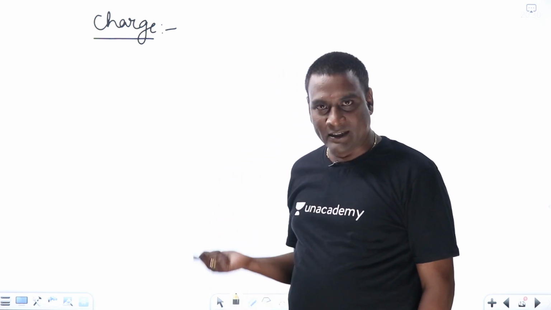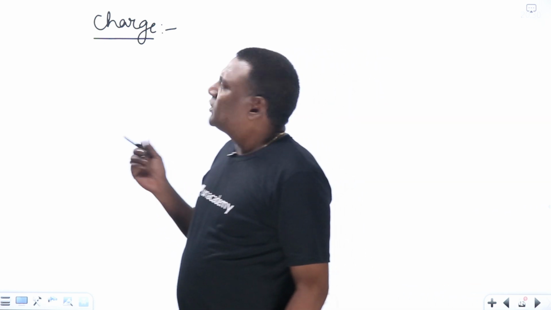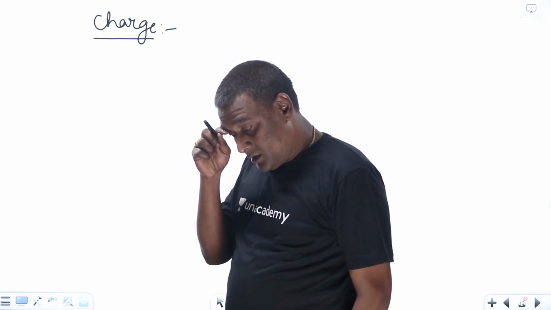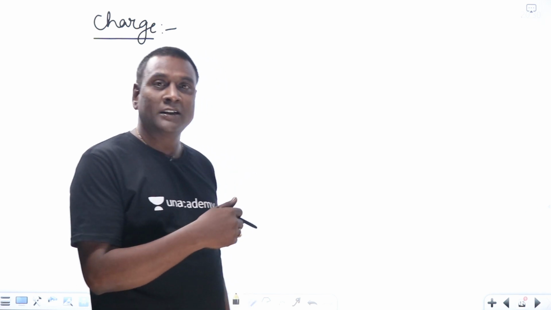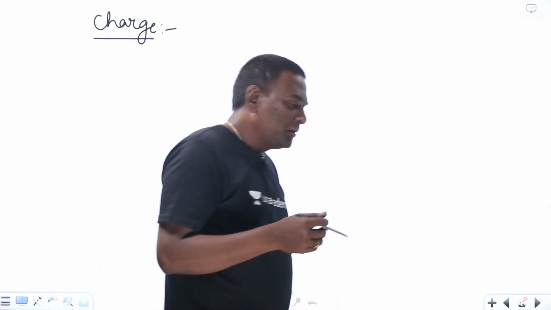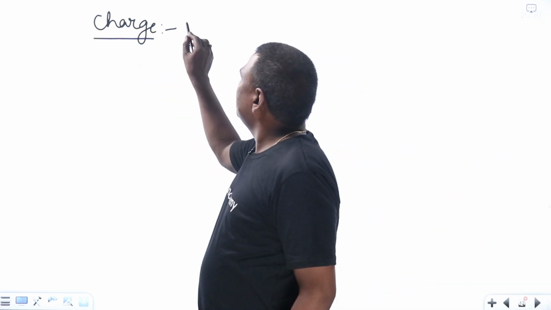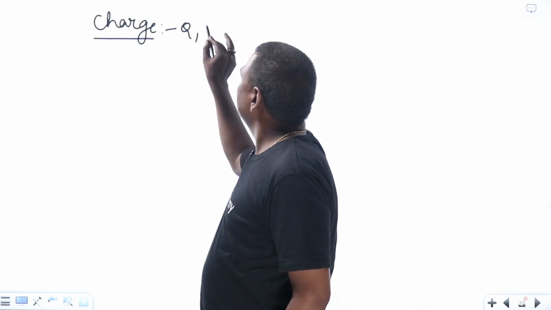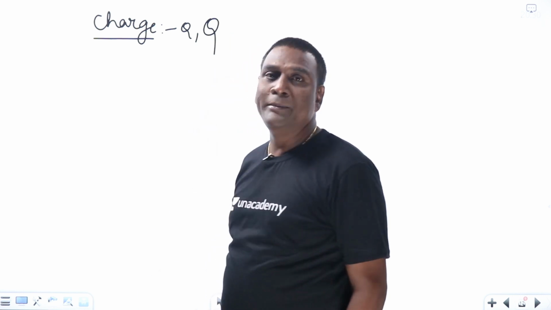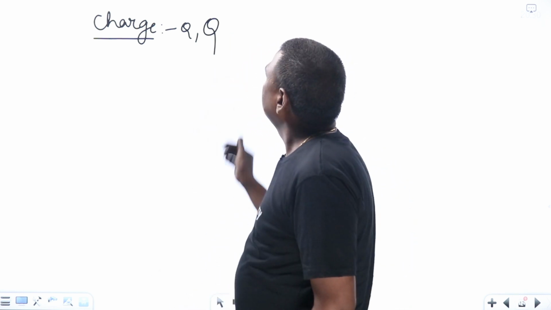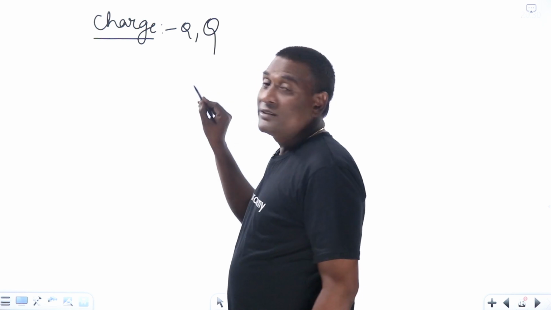Why? You are going to get the connection from here. Now, what is meant by charge? Of course, people will directly derive this charge from current. But I don't want to do that. I want to go directly. Now, see, it can be small q, time varying, or capital Q, time independent over the time period. Now, the point here is if I think of a charge.